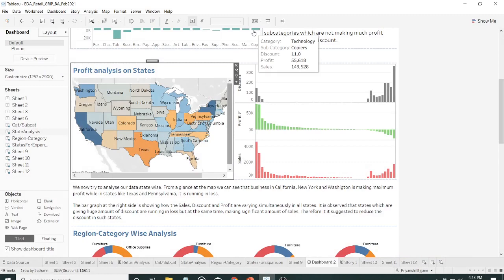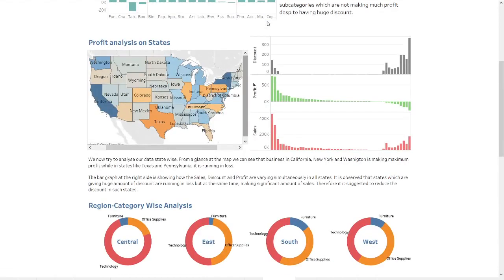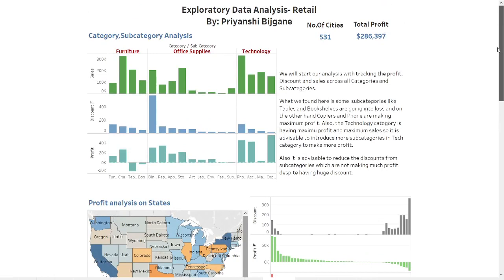I have done the analysis using Tableau and made a dashboard which will help us to explore and analyze data with visual interaction. I have divided the whole analysis into certain levels. We will dive into each level one by one and see where changes can be made to increase the profit. First, I have done the analysis of sales, discounts and profit on category subcategory level.